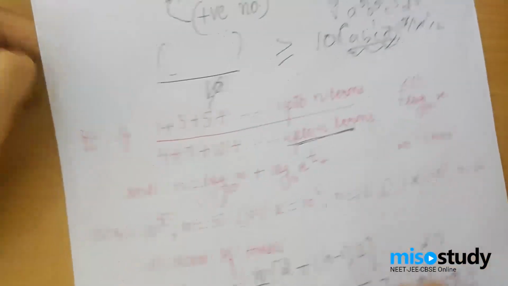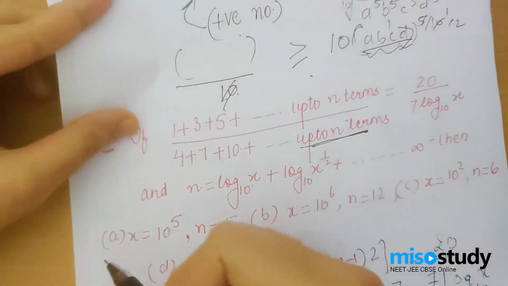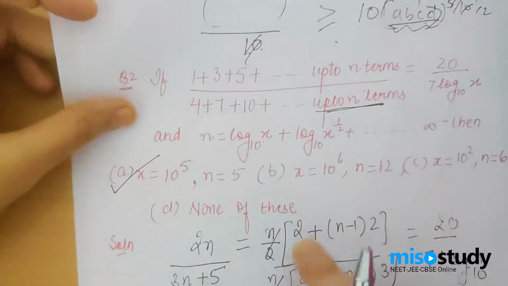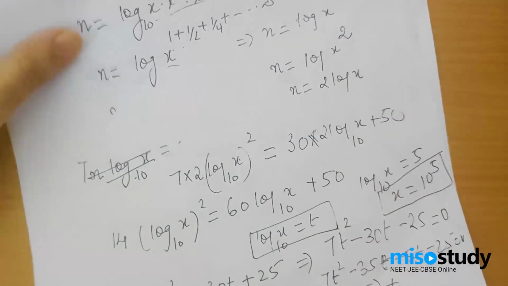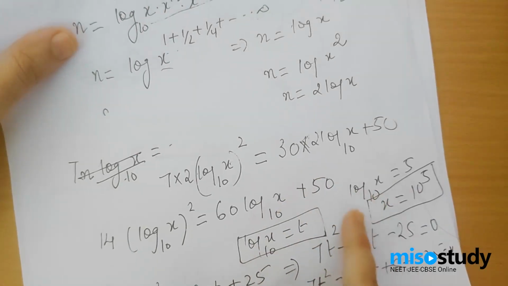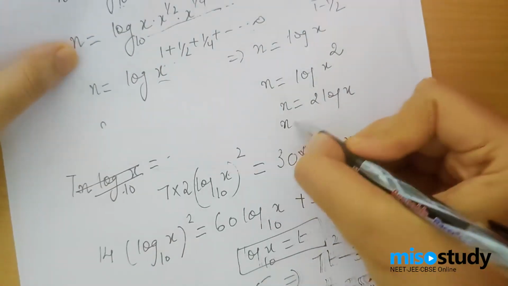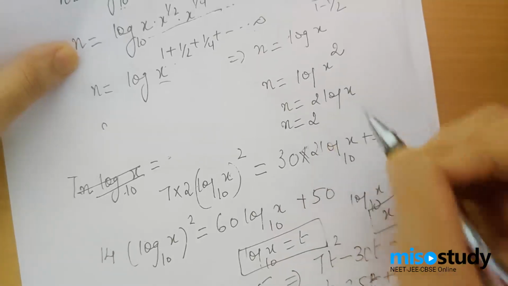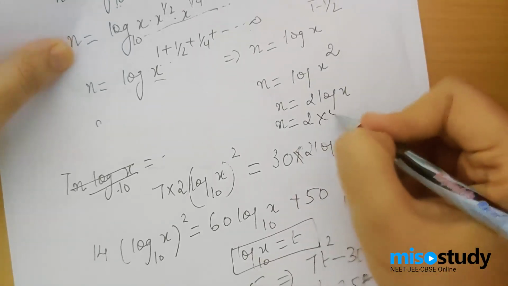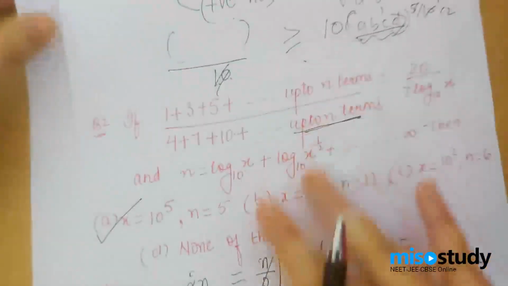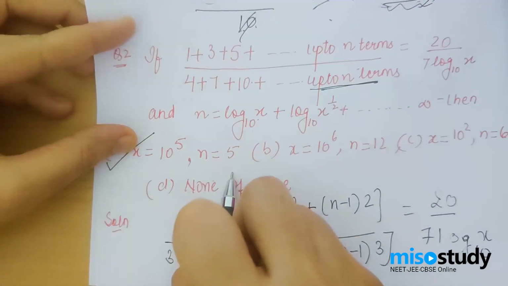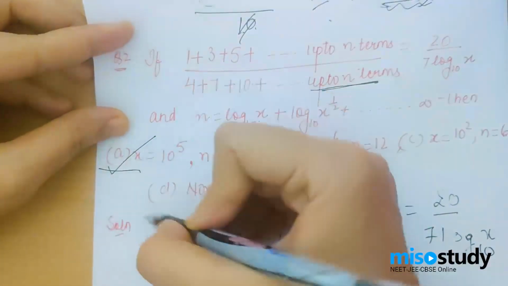Since there is only one option in which x equals 10 power 5, n would certainly come out to be 5, so this is my correct option. But we will see, because there is this option of none of these also. So we will also have to check for n equal to 5. Since I found out that log of x base 10 is 5 and n is equal to 2 log x, log of x base 10 is nothing but 5, so 2 into 5 gives me n equal to 10. But over here n is given to be 5, so this is not the correct option, whereas the value of n is equal to 10. So the answer is not option A.